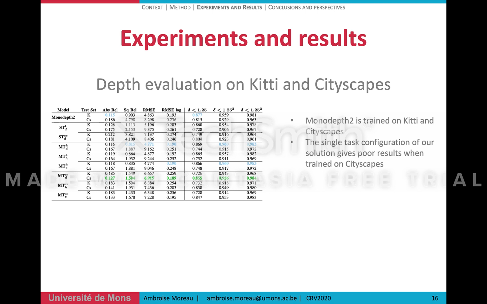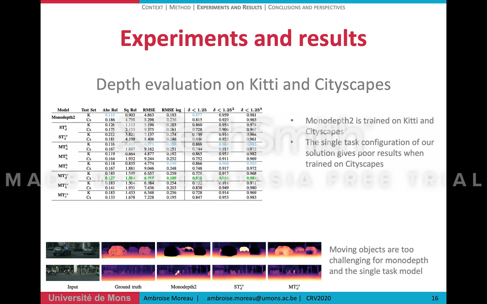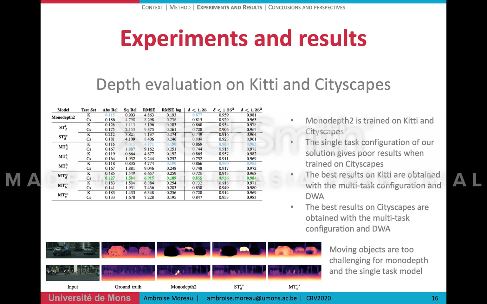From these numbers, we can see that the single task configuration of our model gives poor results when trained on cityscapes. This is partly explained in this example in which 2 cars are moving at the same speed as the camera. We can see that these 2 objects are too challenging for monodepth2 and our single task configuration, but it seems that when coupled with instance segmentation, the model manages to estimate depth values. Then the best results on Kitty are obtained with the multitask configuration and DWA, and the best results on cityscapes are obtained with the same configuration.